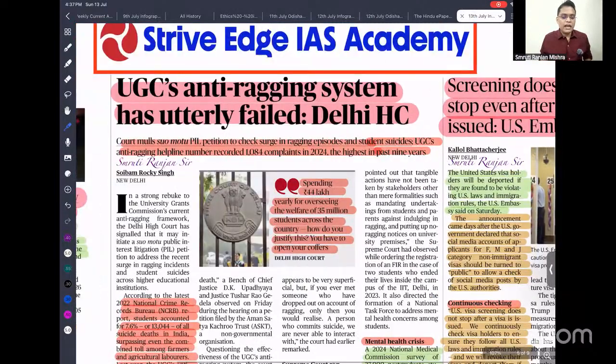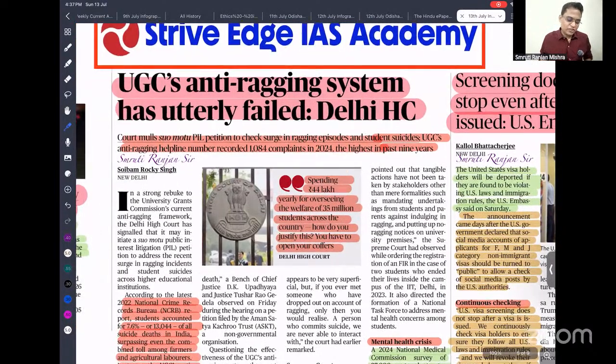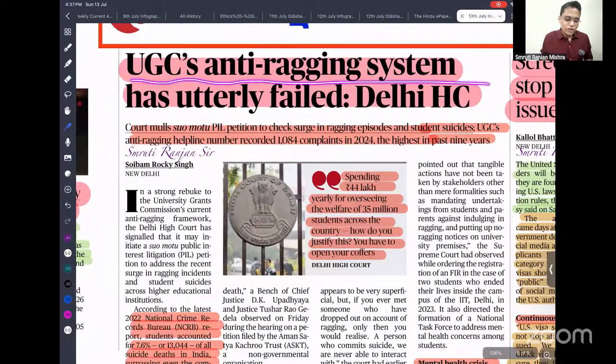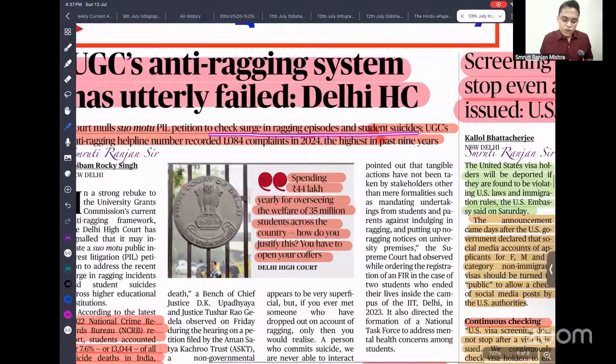If you are involved in anti-USA activity, they can take very strict action. So the UGC anti-ragging system has utterly failed. This is what was said by the Delhi High Court. Delhi High Court has taken suo motu PIL petitions to check the surge in ragging episodes and student suicide.